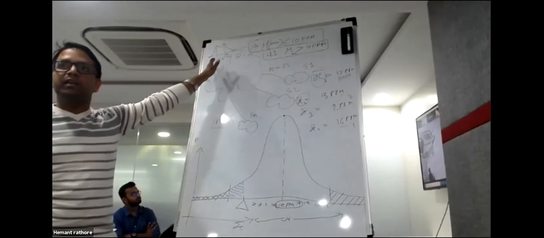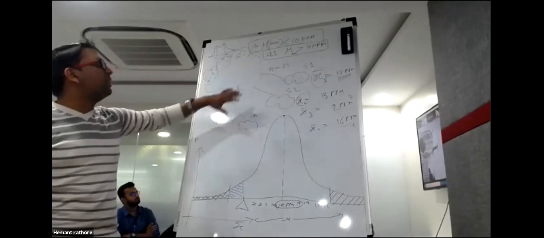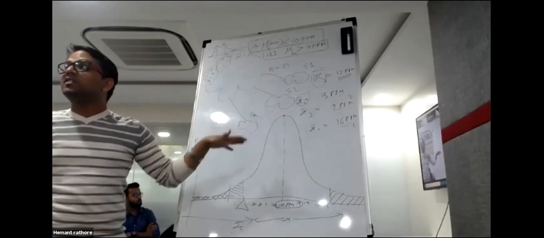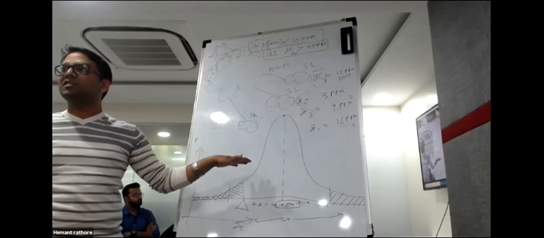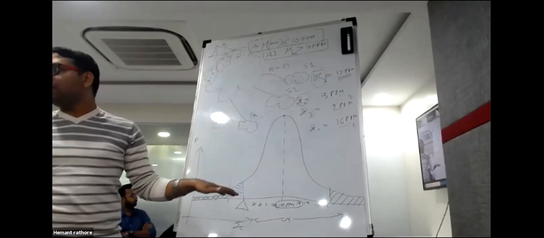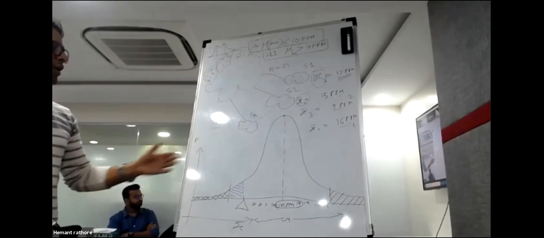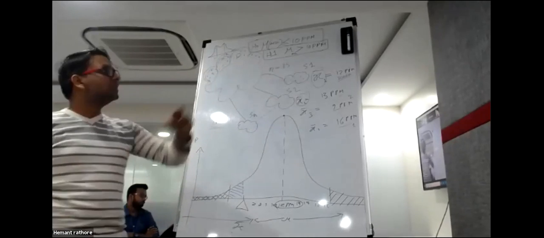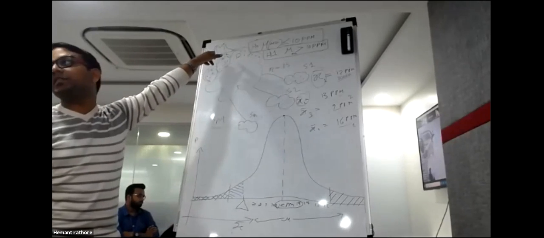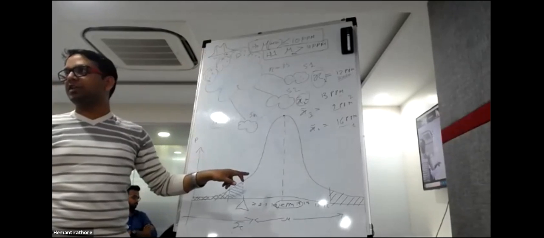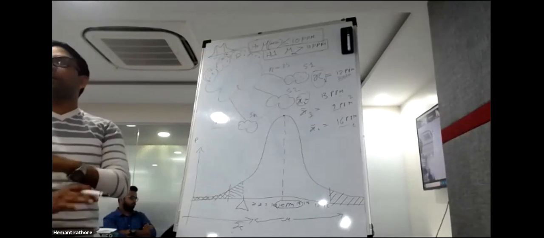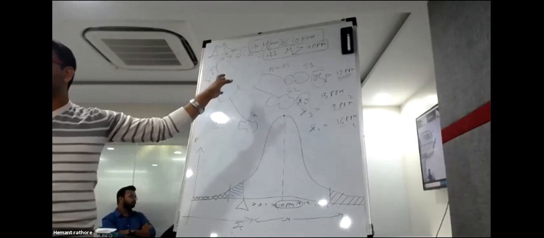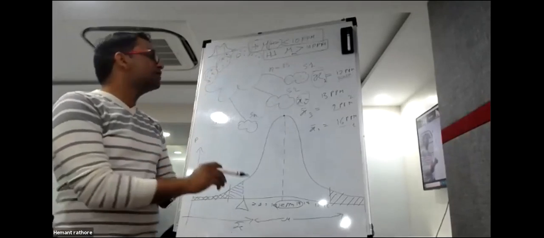But when I take multiple samples and use those sample means to create a sampling distribution, it is going to be a normal distribution. This is proven by the central limit theorem. Now if this is a normal distribution, then our life is going to be very easy, because I don't know the equation of the population curve, but I know the equation of the normal curve. If I know the equation of this curve, I can do all sorts of probabilistic analysis using it. That is the application of the central limit theorem.